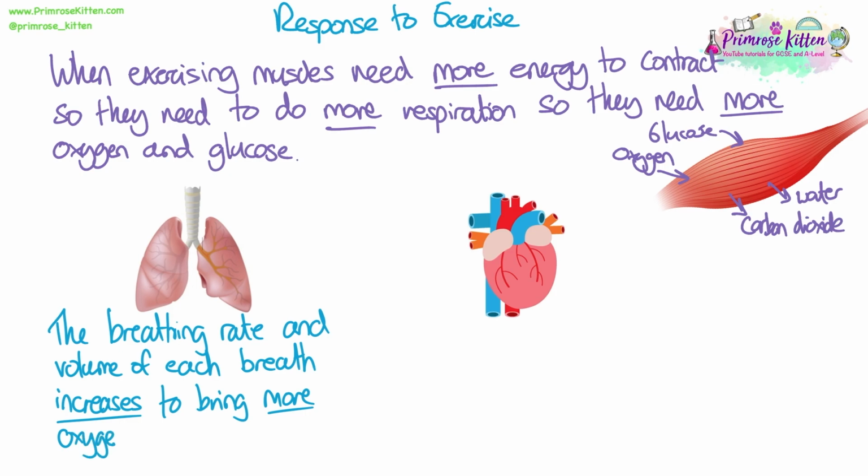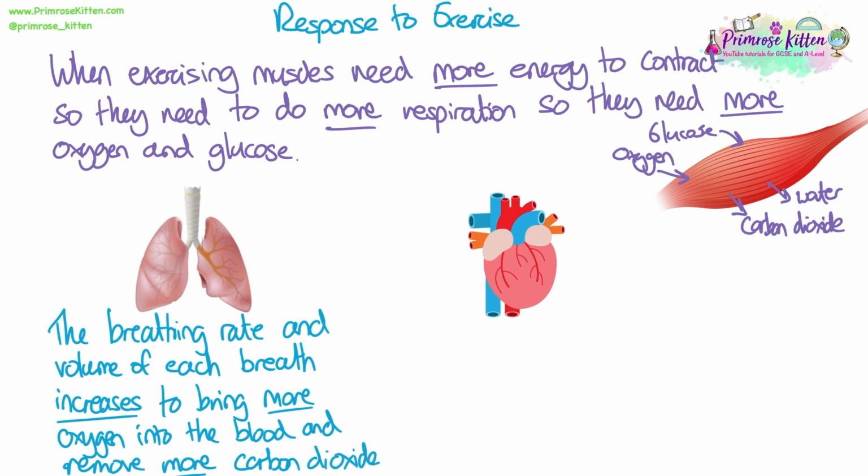So first of all, your breathing rate and the volume, so how deeply you breathe at each breath, increases. This is to bring more oxygen into the blood and remove more carbon dioxide. So it's important to remember, as well as bringing more of the reactants of respiration, the changes in your body in exercise are also there to help remove more of the products of respiration. So if you're doing more respiration, you'll be producing more carbon dioxide, and we need to remove that as well.